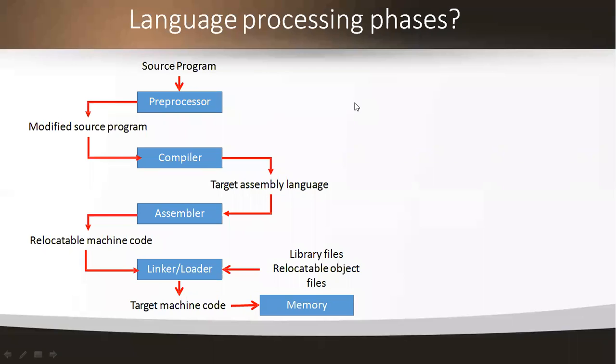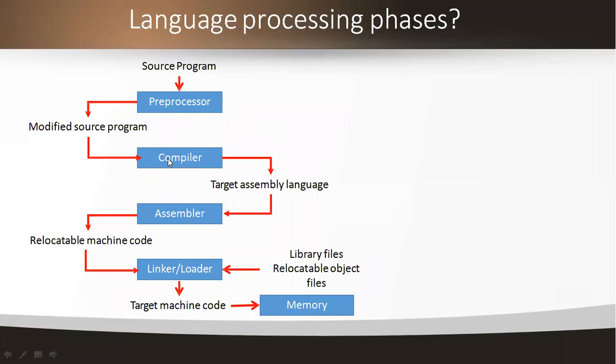First, users write a program in C language, which means my source program is a C language program, a high level language program. Now I am pre-processing it, meaning I am modifying the source program, and that is taken as input to the compiler. Because my input program is in C language, I am using the C compiler here, which compiles the program and translates it.